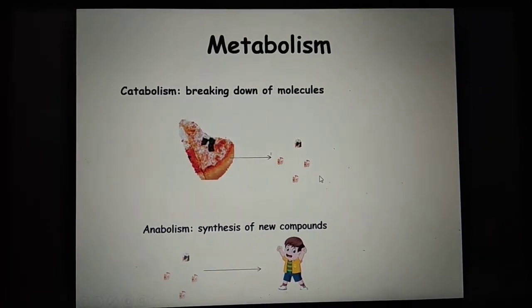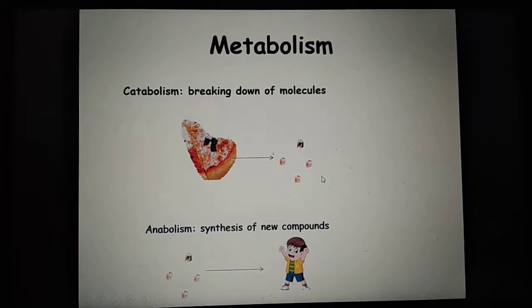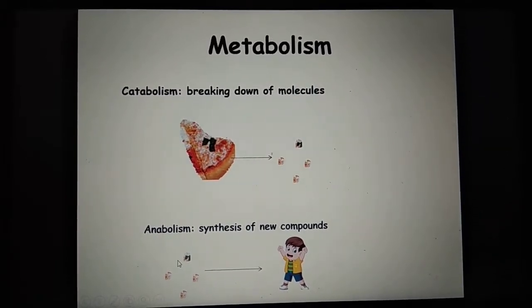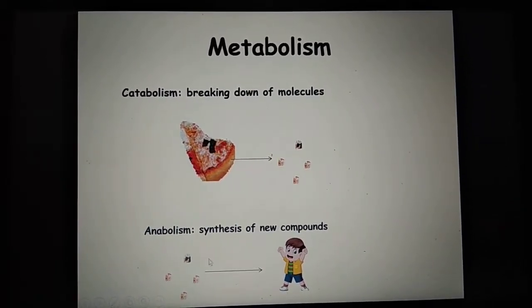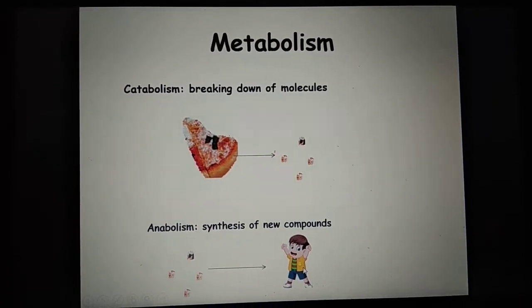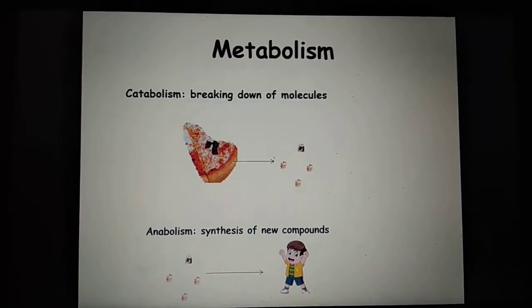This is called catabolism, breaking of big things into small things. And after breaking, what the body will do? It will do anabolism, means it will synthesize new molecules which will become part of you. Did not understand? Let's see one more slide to try to understand.